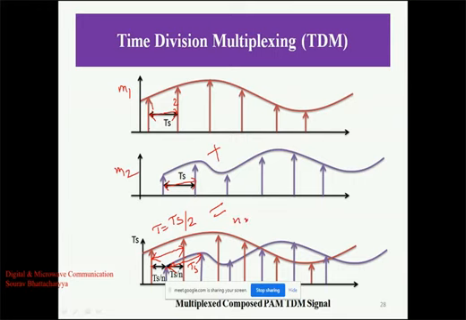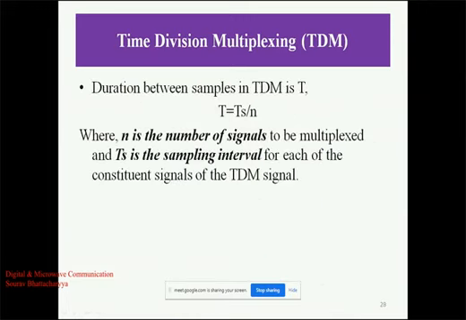If we have n channels, then it becomes TS by n. So the time interval between samples becomes T equals TS by n, where n is the number of signals and TS is the sampling interval for each of the signals.